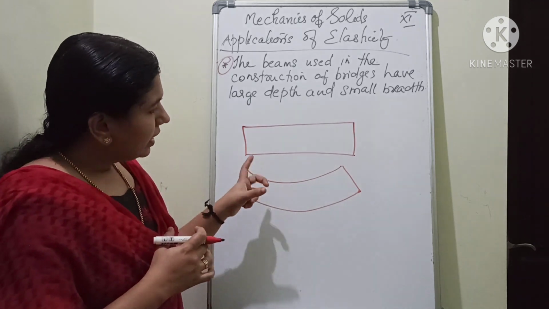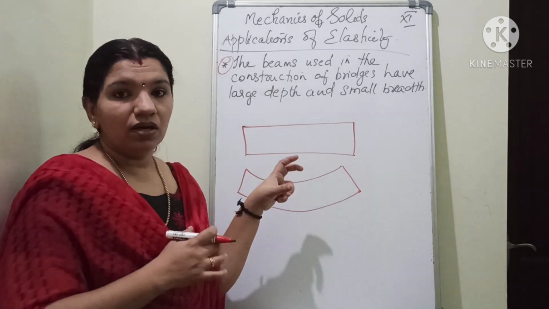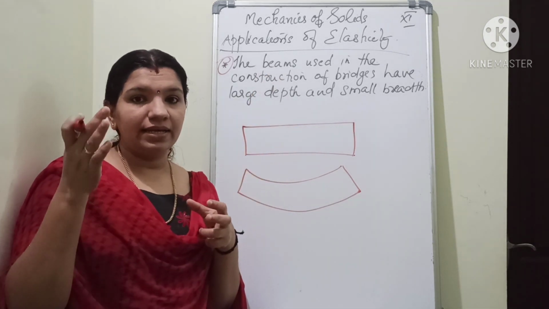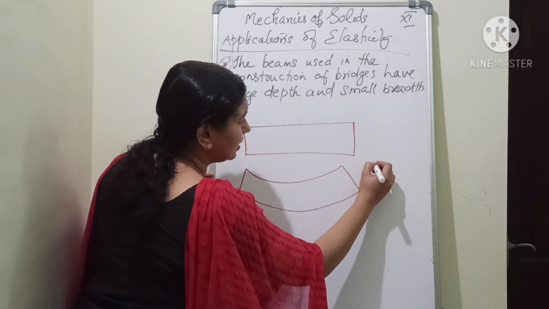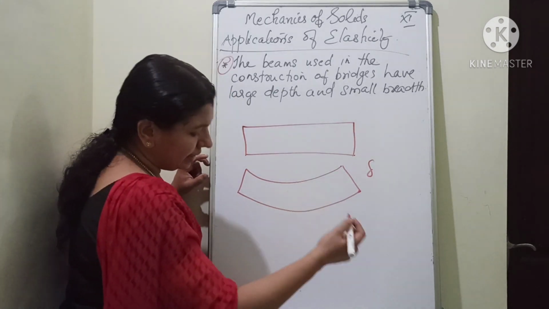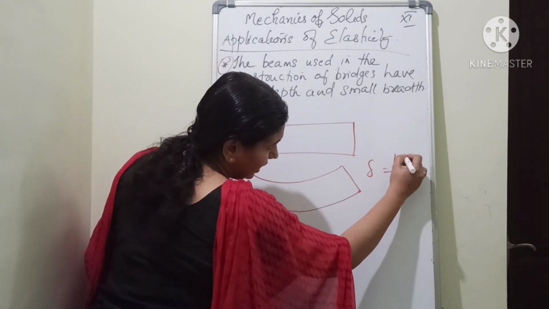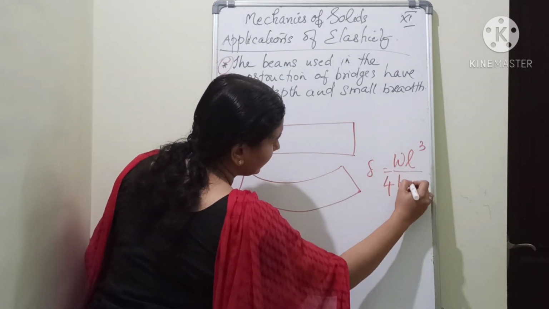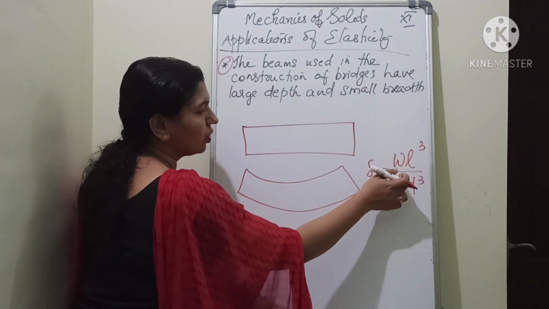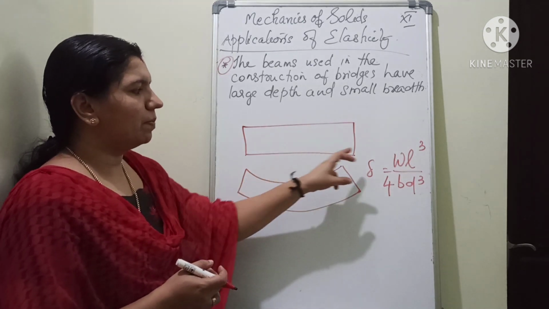Okay. Now, in such a case, there is an equation for this depression. Depression is given by the expression delta, and delta is given by the expression WL cube divided by 4BD cube. What is this W?